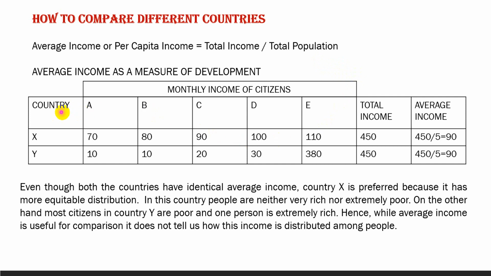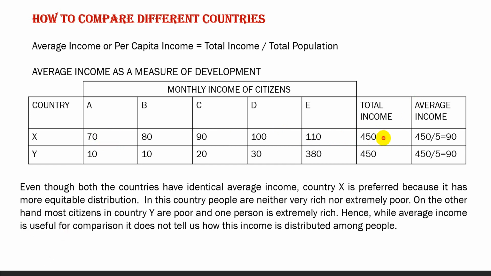Let us consider two countries, X and Y, and five citizens, A, B, C, D, and E. Their monthly incomes are given. For country X, the total income is 70 plus 80 plus 90 plus 100 plus 110, which is equal to 450, and the average income is 450 divided by 5, which is 90.